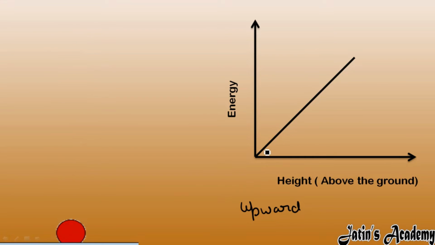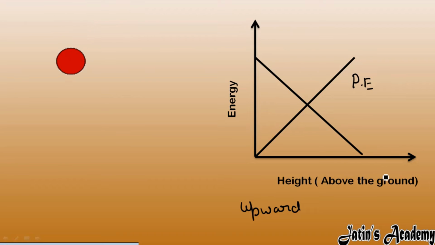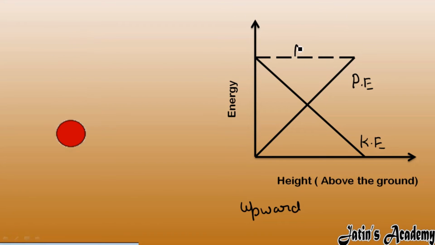So when the ball is moving upward, potential energy keeps on increasing, and its velocity keeps on decreasing, and here it becomes zero. So kinetic energy keeps on decreasing. This is the graph of kinetic energy, but one energy is constant, that is the total energy or mechanical energy. If it is a case of vacuum, or air friction is not there, then this is the mechanical energy, or you can also write total energy.